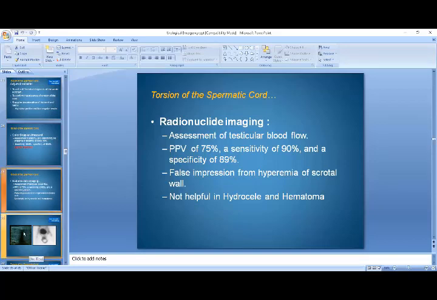We just rely on the Doppler ultrasonography of the scrotum because it has high sensitivity and specificity for diagnosing testicular torsion.